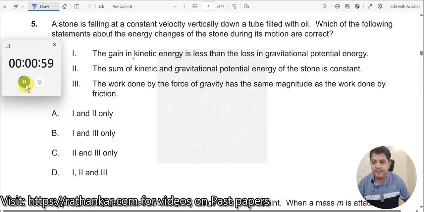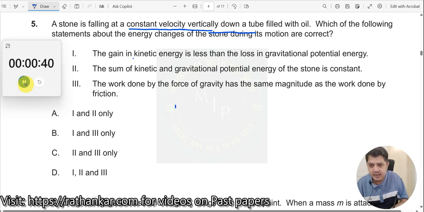Question number 5. A stone is falling at a constant velocity vertically down a tube. What do you mean by constant velocity? It means the net force acting on the particle is 0. Which of the following statements about the energy changes of the stone during its motion are correct? The gain in kinetic energy is less than the loss in gravitational potential energy.